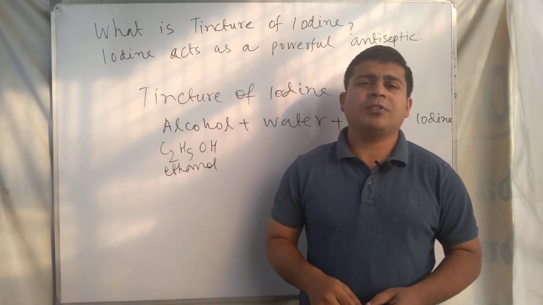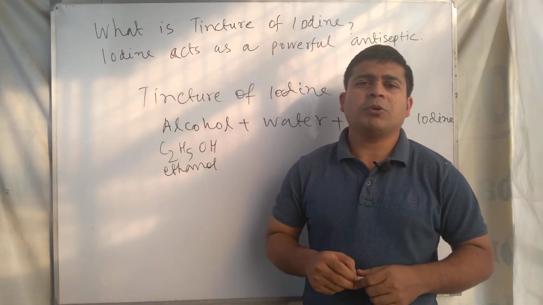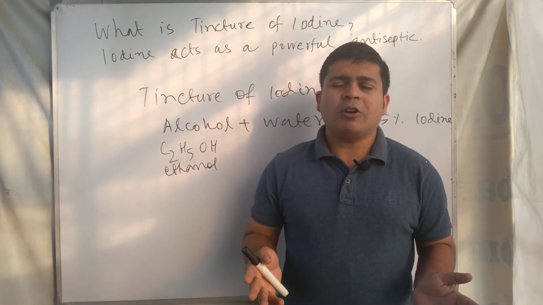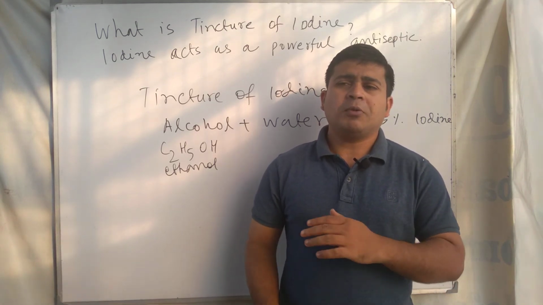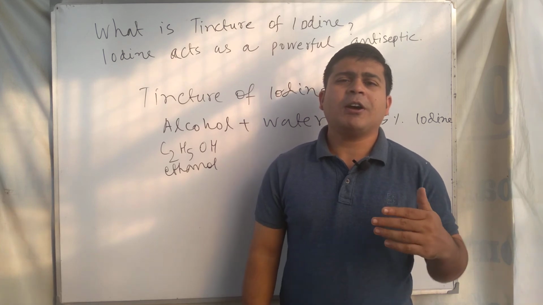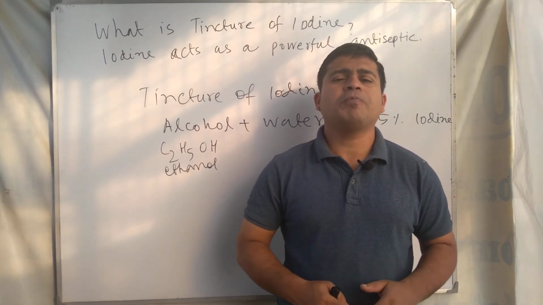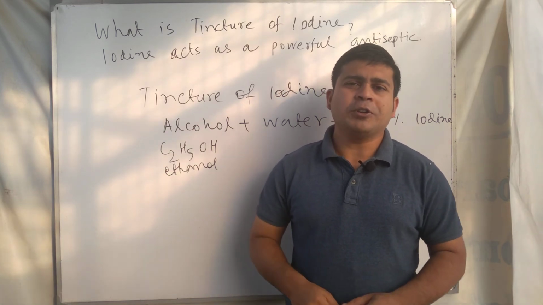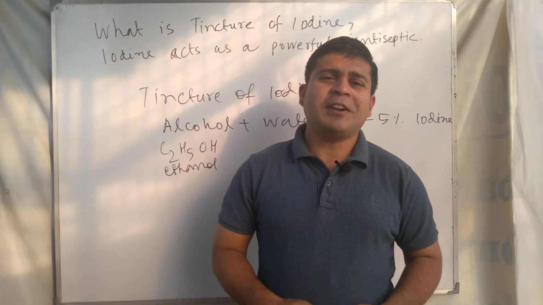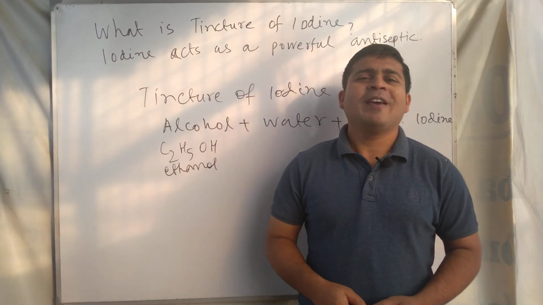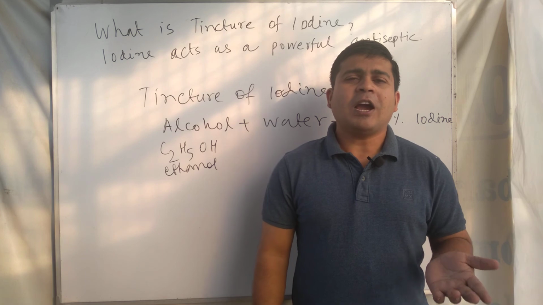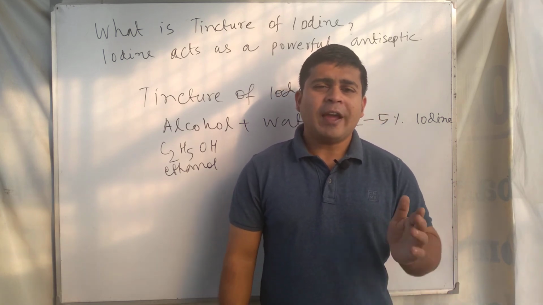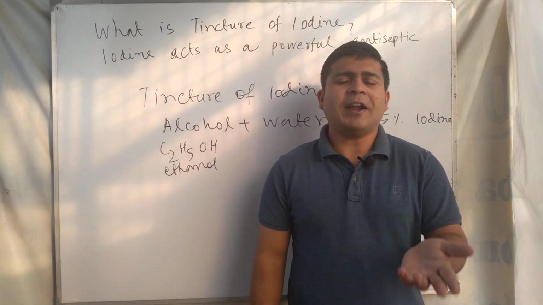As antiseptic, iodine is a powerful antiseptic. It has a good quality of antiseptic, it can be called the powerful antiseptic, and tincture of iodine is the dilute solution, or weak solution, of iodine. So that's the discussion. I think you understand this topic. What do you mean by tincture of iodine and antiseptic iodine? Iodine has a very good role in the antiseptic field, and it can be considered as an antiseptic chemical.